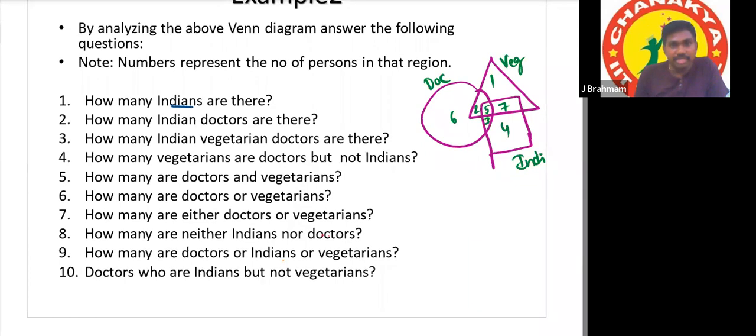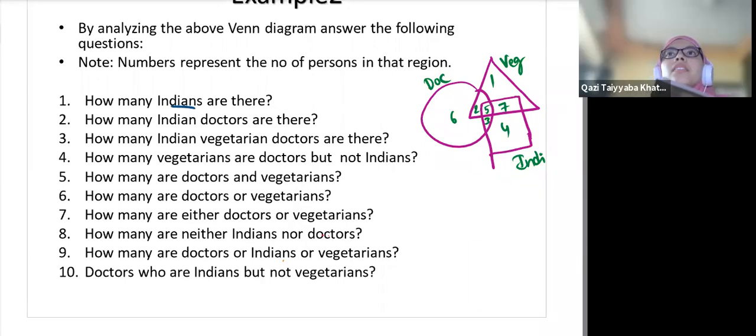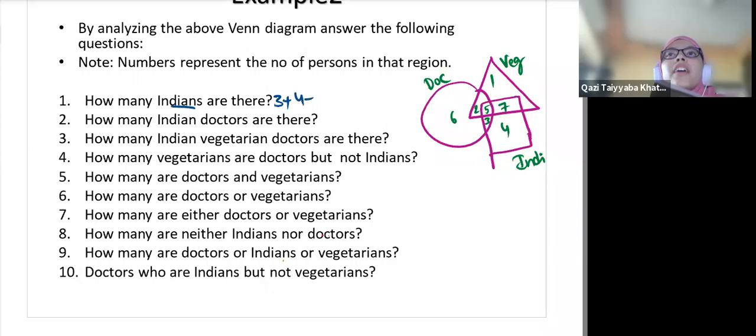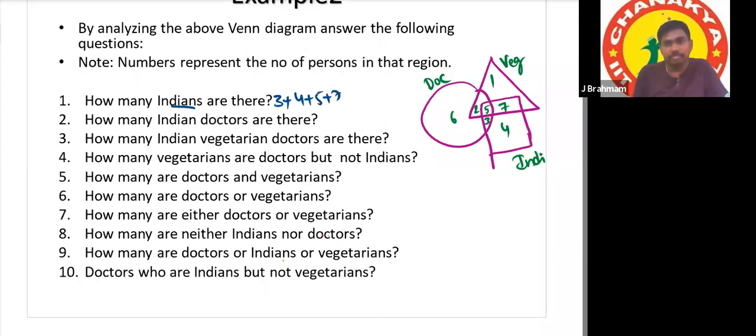How many Indians are there? 19. Yes, very good. You can say the numbers like 3 plus 4 plus 5 plus 7. So here he is asking for Indians, but not only Indians. If he had given only, it means we have to eliminate all others, like doctors and vegetarians. We have to intersect.